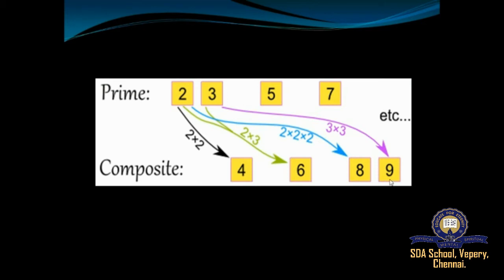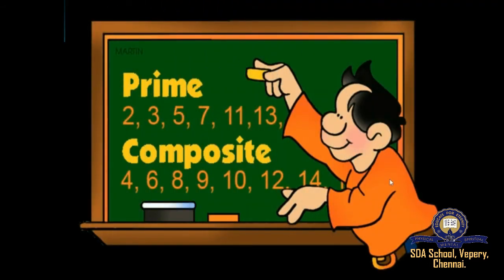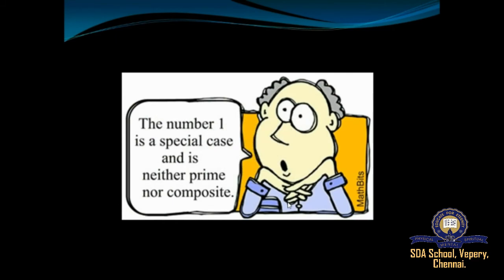Understood, students? Now we'll see the list of prime and composite numbers. 2, 3, 5, 7, 11, 13, 17, 19 are all prime numbers, whereas composite numbers start from 4, 6, 8, 9, 10, 12, and it goes on. And there is one exceptional case, where the number 1 is neither prime nor composite. So 1 is neither a prime nor a composite.